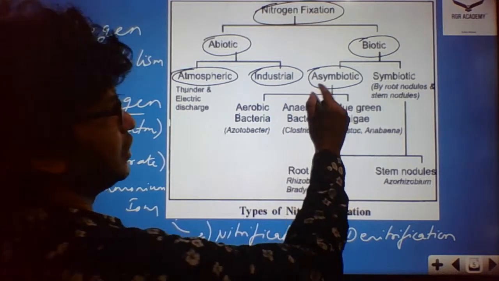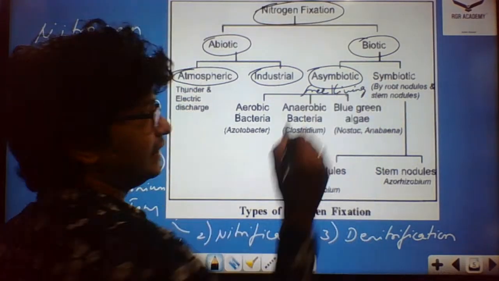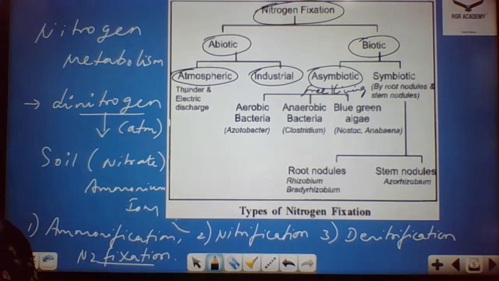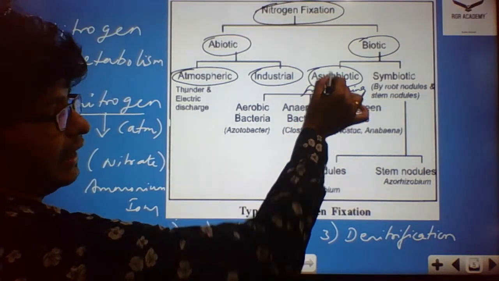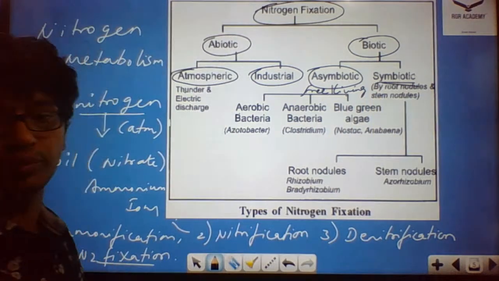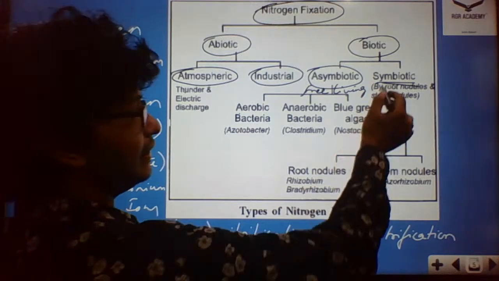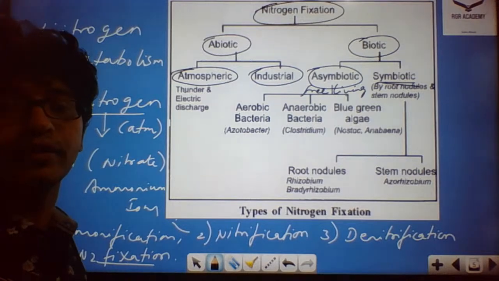The asymbiotic organisms are free living and usually present in the soil, but they can still help plants take up fixed nitrogen. This can happen by means of free living microorganisms. Symbiotic organisms, as you could see in the case of rhizobium and frankia, should be part of the plant body itself, the plant root itself.